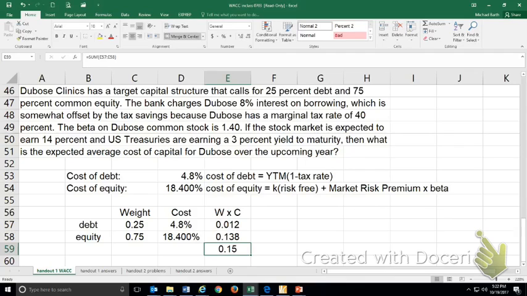So there is my weighted average cost of capital for this firm. Comes out to 15%.